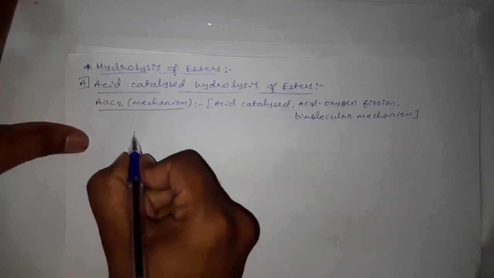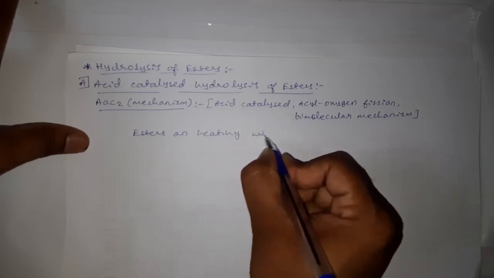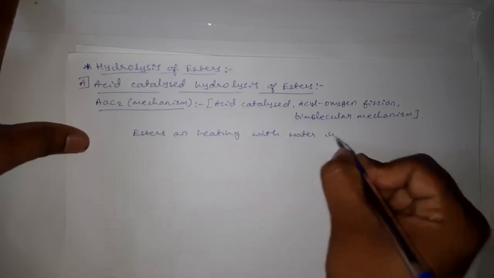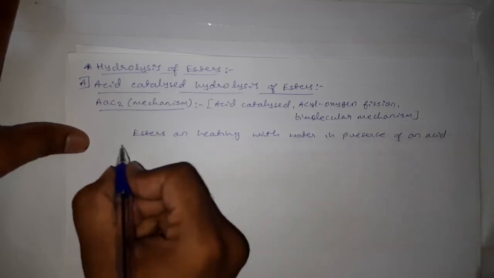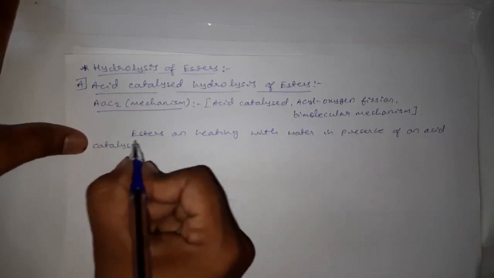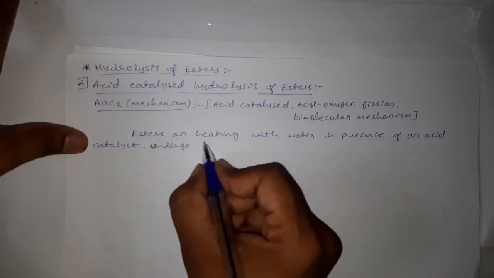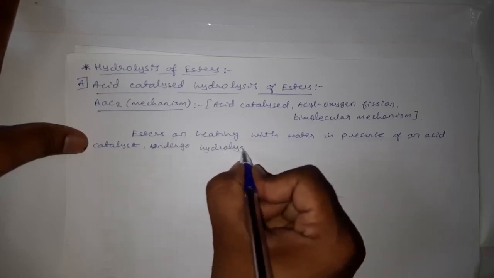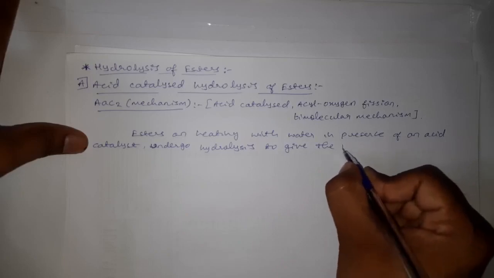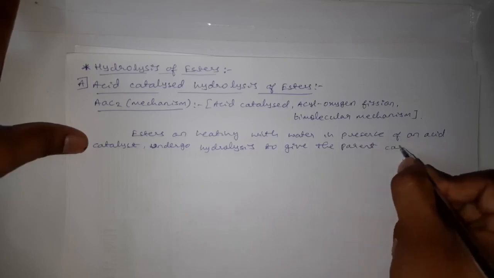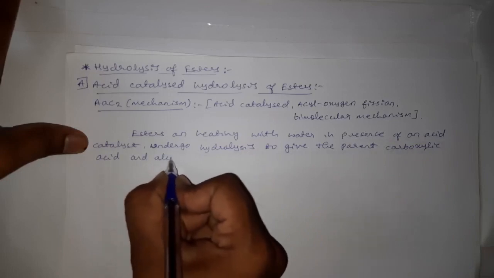See, when esters on heating with water in presence of an acid catalyst, the ester will undergo hydrolysis to give the parent carboxylic acid and alcohol.